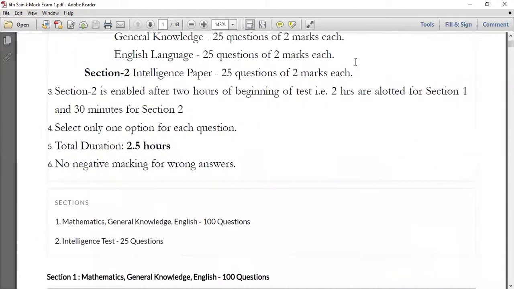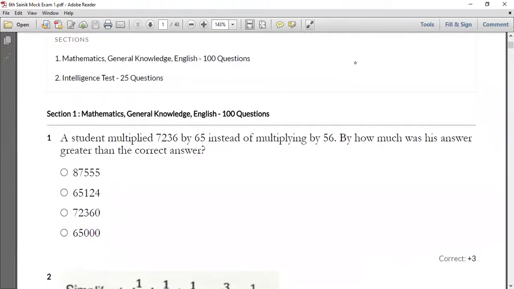Here I'll be solving the solutions for those questions. Students, have a look at your first question. A student is going to multiply 7,236 by 56, but instead of multiplying by 56, he has multiplied by 65.